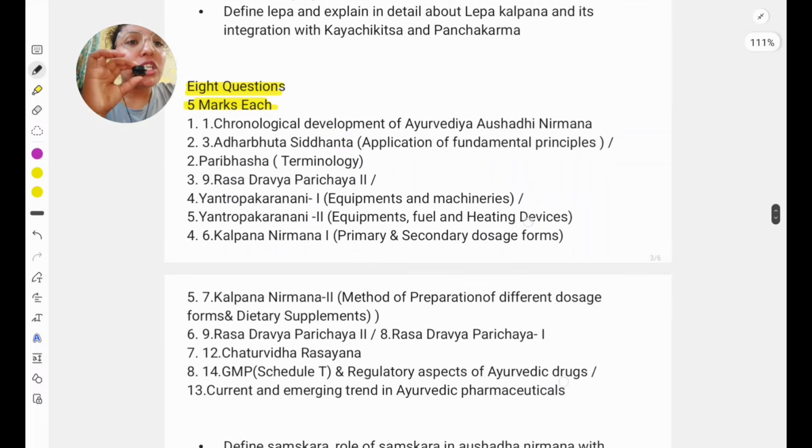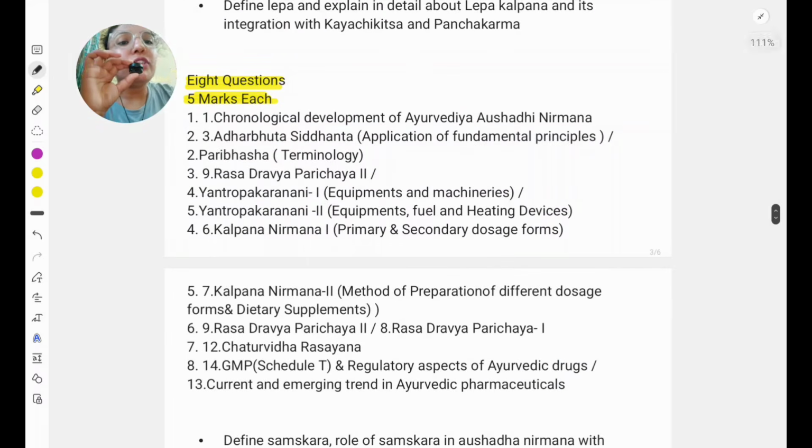For the 5 marks questions, these are the portions given, and out of them you can see Chaturvidha Rasayana, a 5 marks question will surely be there. Kalpna Nirman 2 means Sneha Kalpna, Avleha Kalpna, Sandhana Kalpna, Patya Kalpna. Out of these 4, one 10 marks question will surely be there and one 5 marks question will be there. So you have to study all 4, and the priority will be Avleha, Sneha, Sandhana and Patya Kalpna.